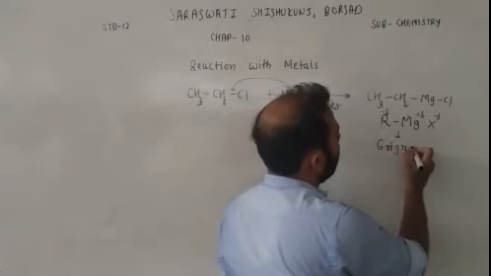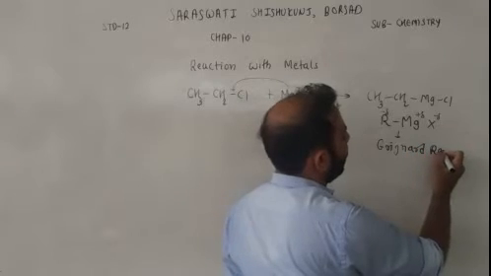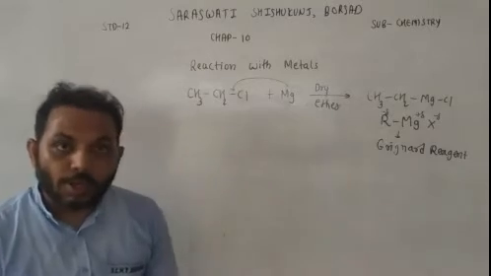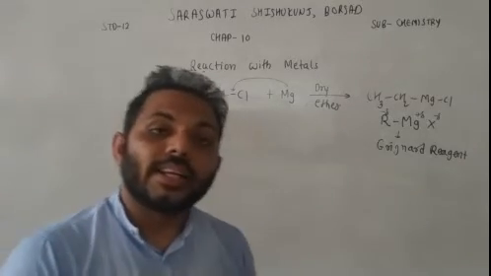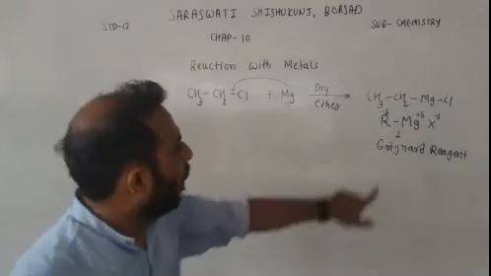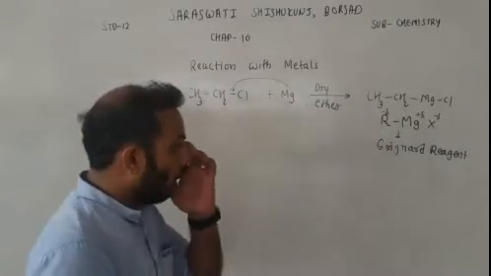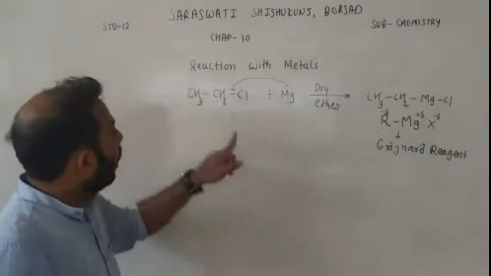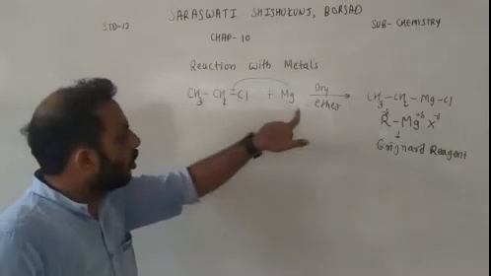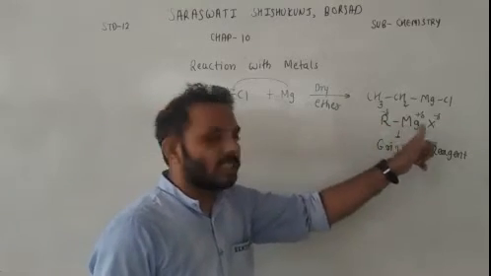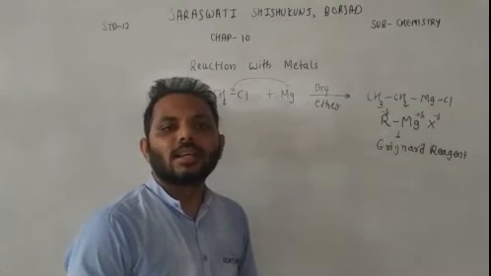Remember this. We have already seen Grignard reagent in standard 11. Alkyl magnesium halide is known as Grignard reagent. So how is this reagent formed? Haloalkane reacts with magnesium in presence of diether and it will form alkyl magnesium halide, which is known as Grignard reagent.